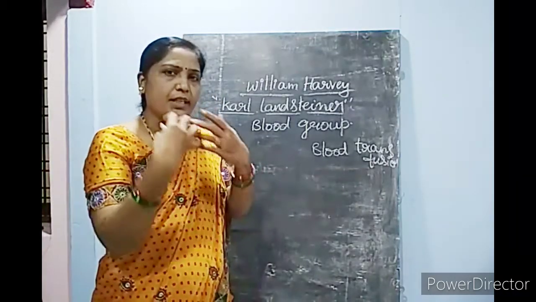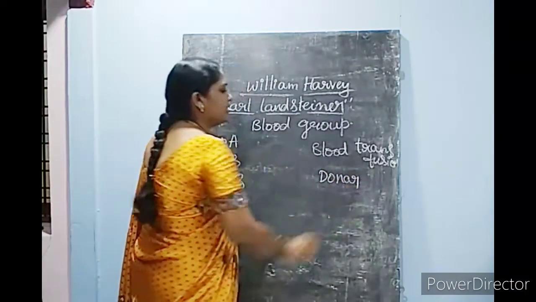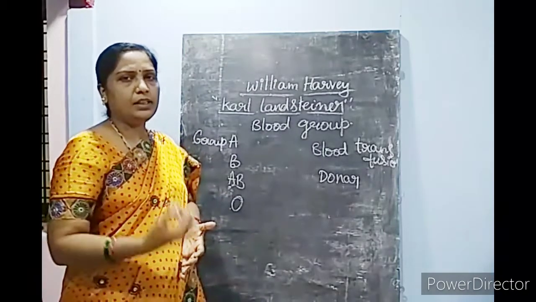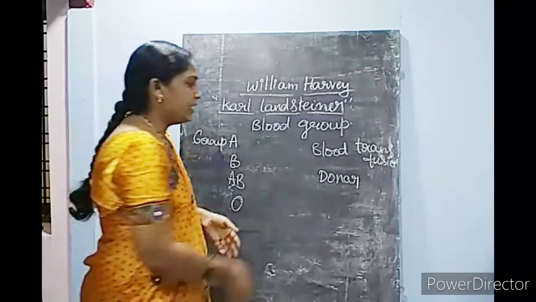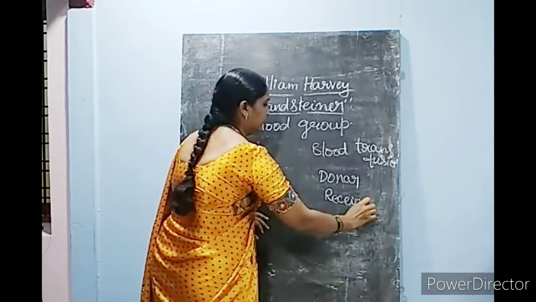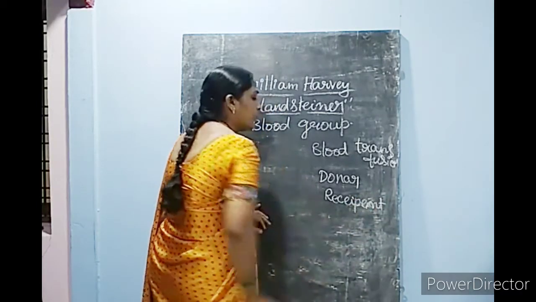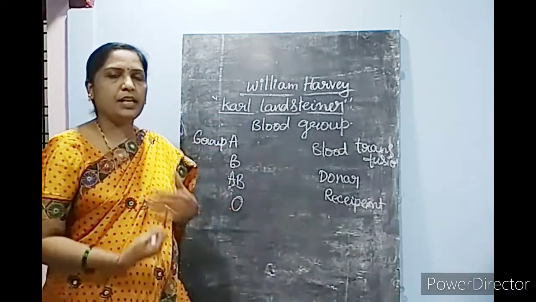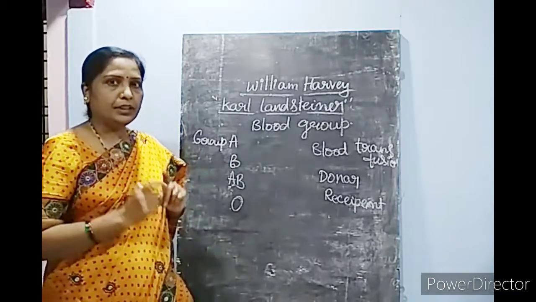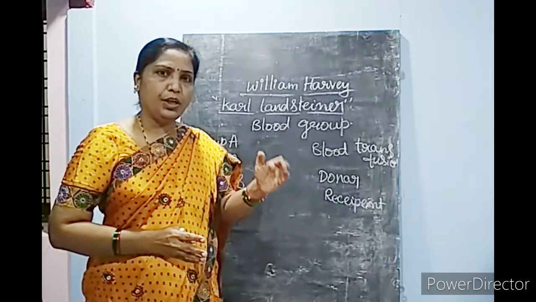The person who is donating the blood is the donor, and the person who is receiving the blood is the recipient. But only a person of the same blood group should donate to the person.